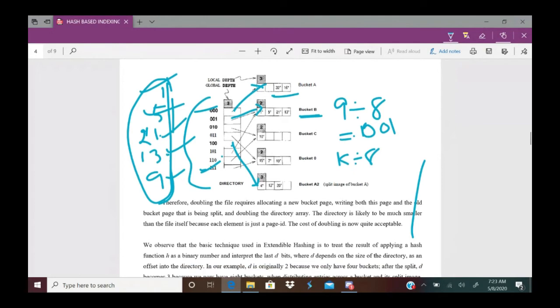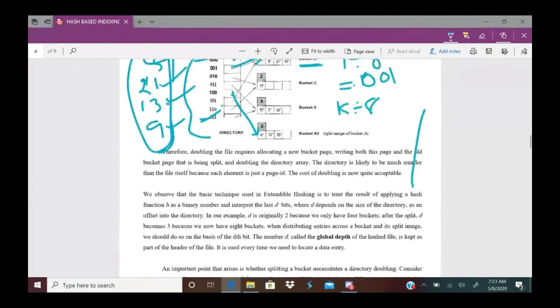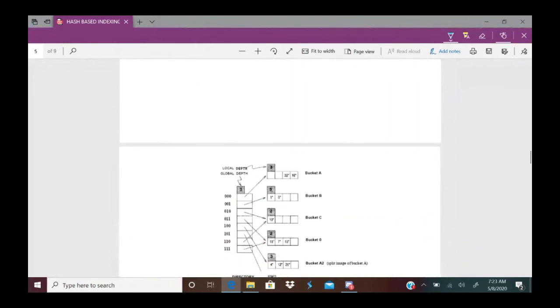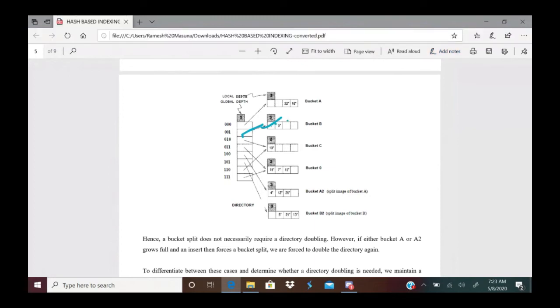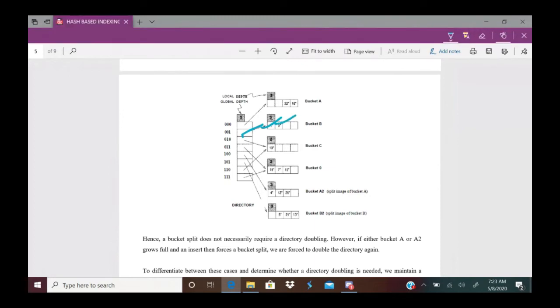Just keep in mind and observe this diagram. What were the records? 1, 5, 21, 13, 9. Look, 1 mod 8 is 1. It is there in directory pointer 1. 9 mod 8 is 1. Directory pointer 1. And 5, 21 and 13 mod 8 will give you 5, so these 3 records are there in the directory pointer 5. Okay. Here the bucket is split but the directory is not doubled.